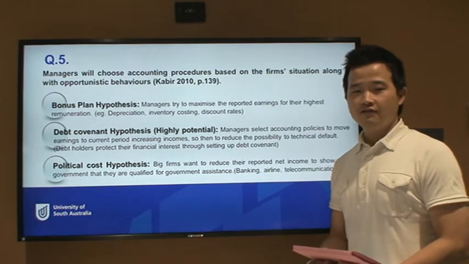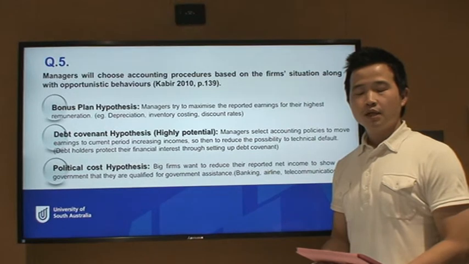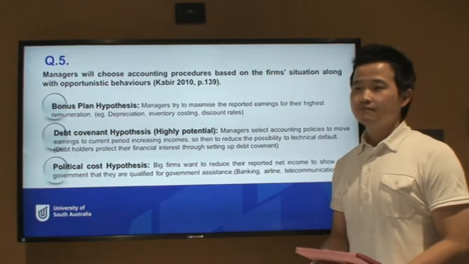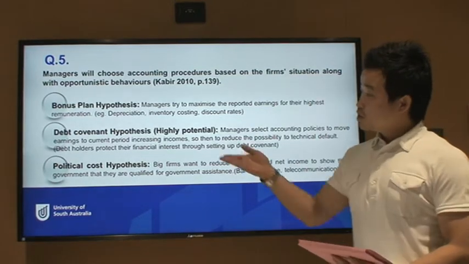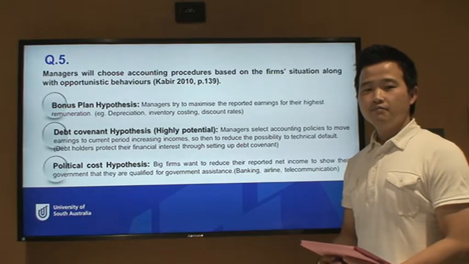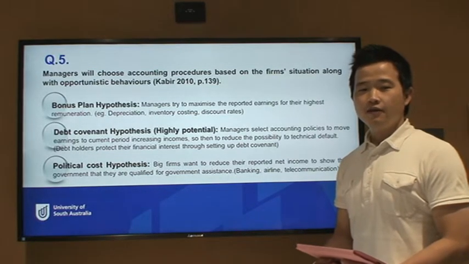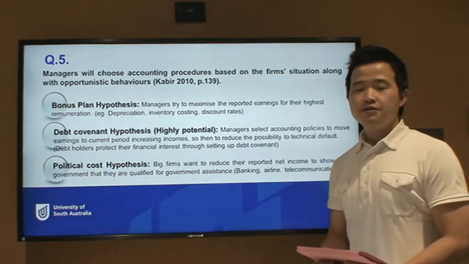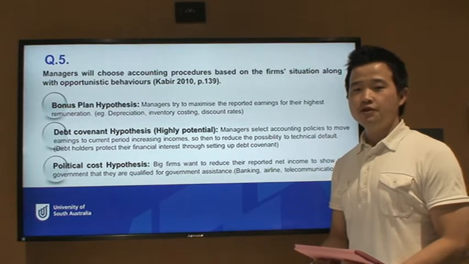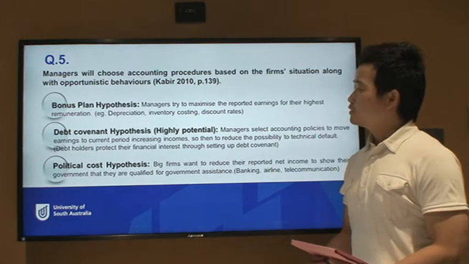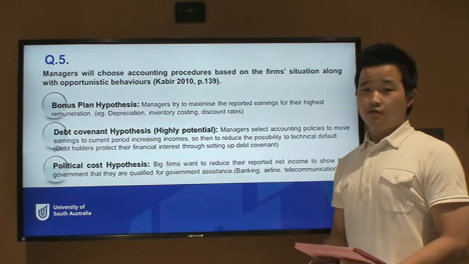They were developed by Watts and Zimmerman in 1978. The first one is the bonus plan hypothesis. Simply, managers will try to maximize their reported earnings for the highest remuneration. Based on accrual accounting procedures, they may use depreciation method, inventory costing method, and discount rates.